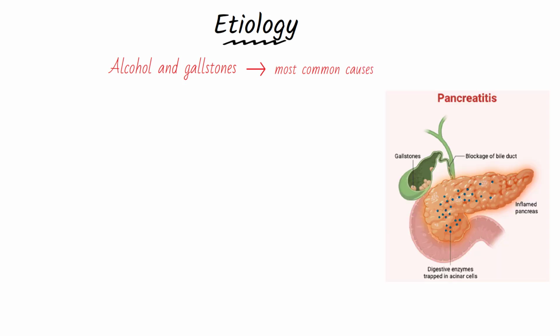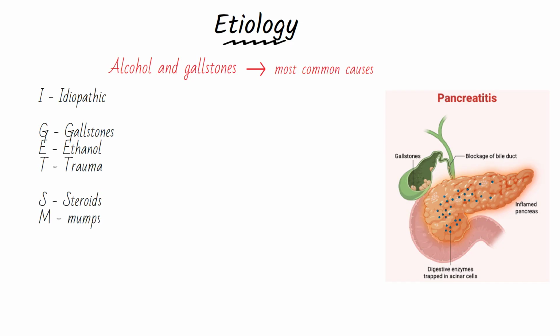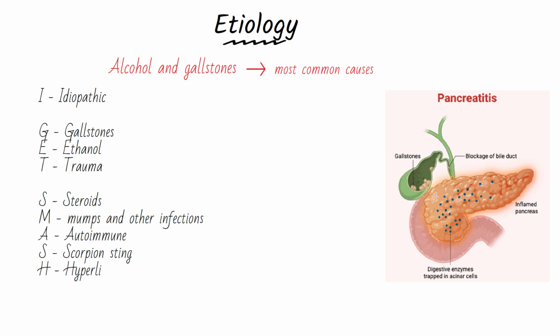The two most common causes are gallstones and excessive alcohol consumption, which together account for approximately 80% of cases. The rest of the causes can be remembered with the helpful mnemonic I GET SMASHED: idiopathic, gallstones, ethanol, trauma, steroids, mumps and other infections, autoimmune pancreatitis, scorpion sting, hyperlipidemia, ERCP, and drugs.